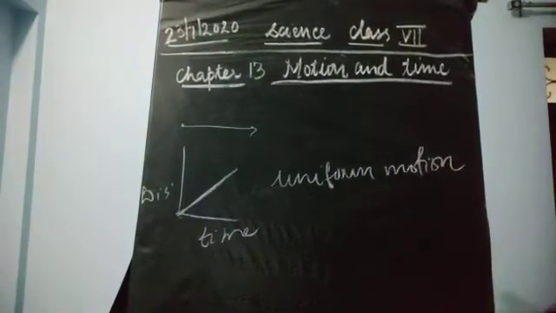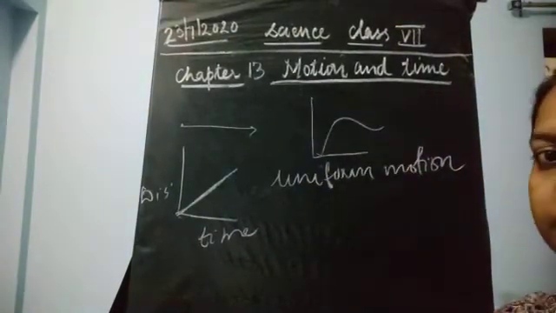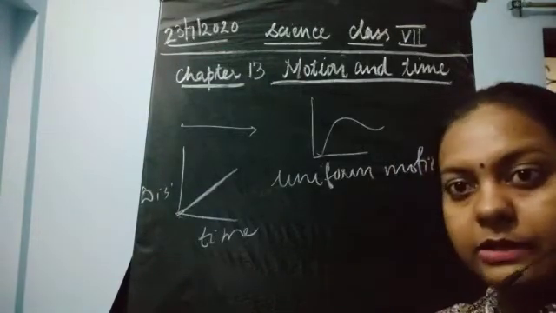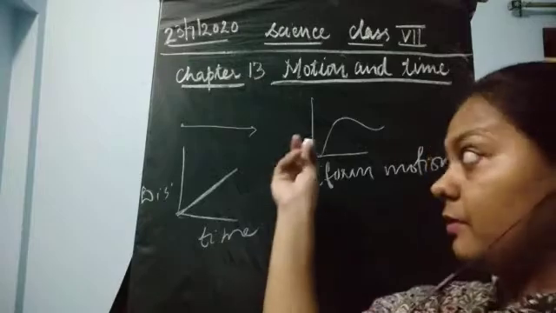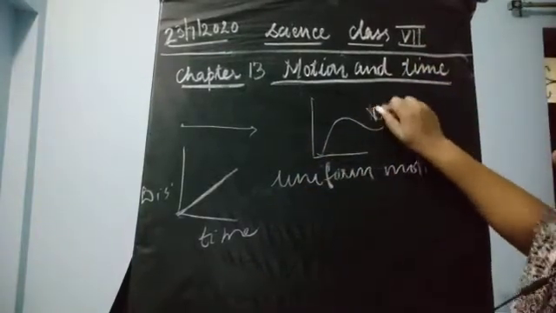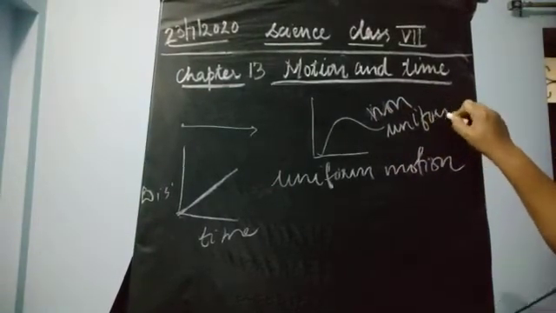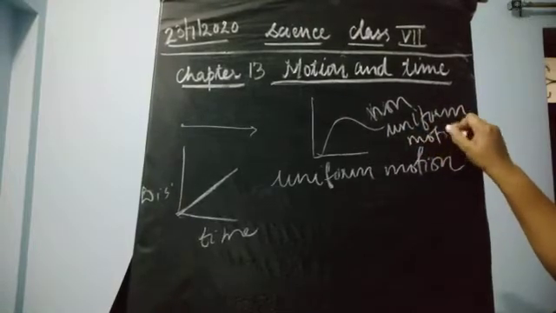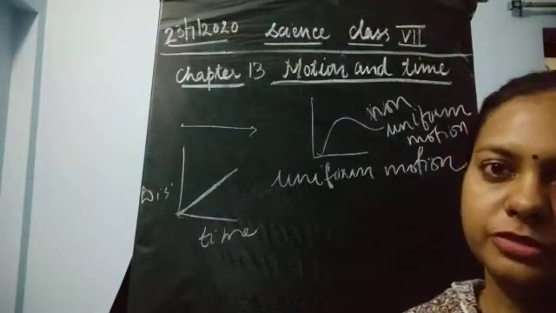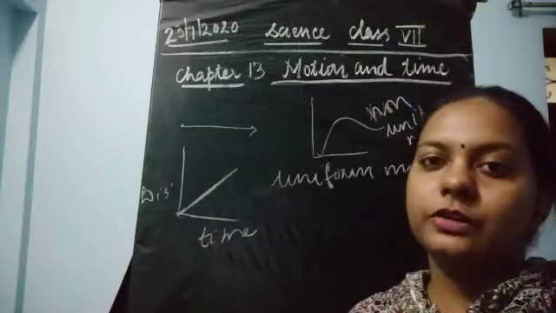Similarly, if the graph is in a curved form, we can understand that this is non-uniform motion. So this one is showing non-uniform motion, and this one is showing uniform motion.